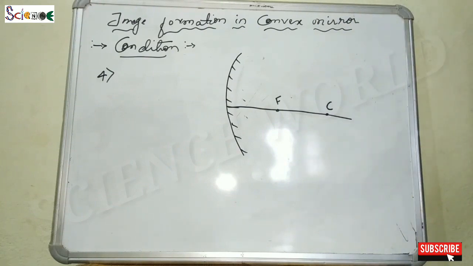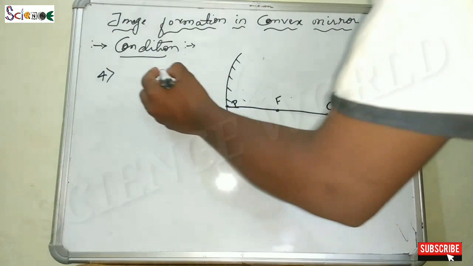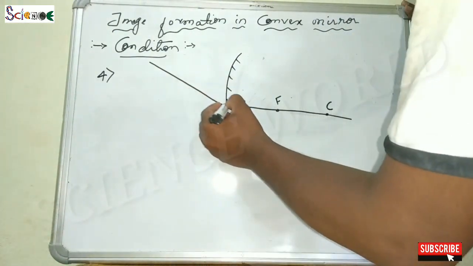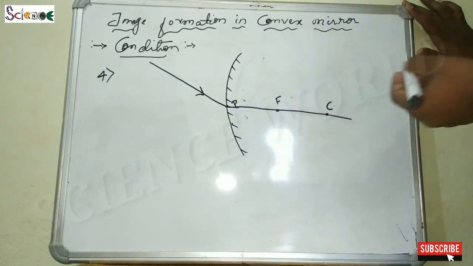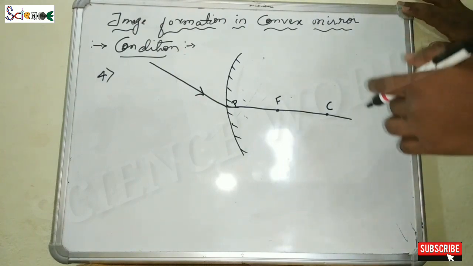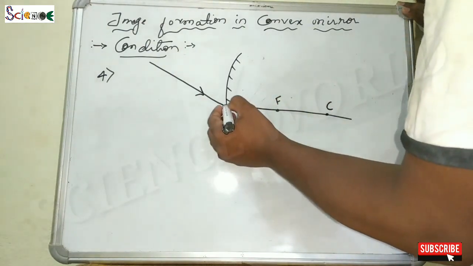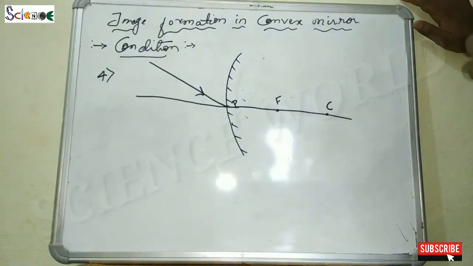Now the fourth and last condition, when any ray is incident on the pole of the mirror of a convex mirror, so this is the pole, and this is the incident ray. When the incident ray is incident on the pole of a convex mirror, it makes an angle with the principal axis.